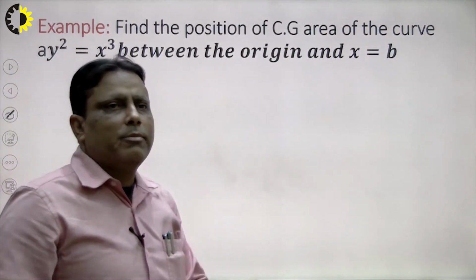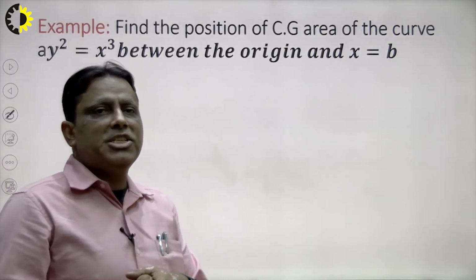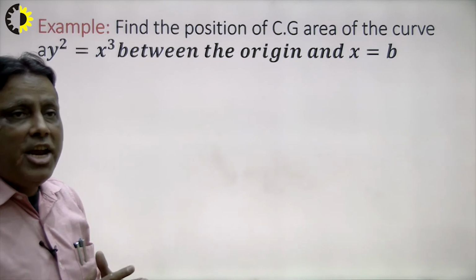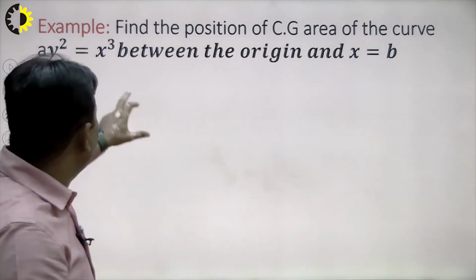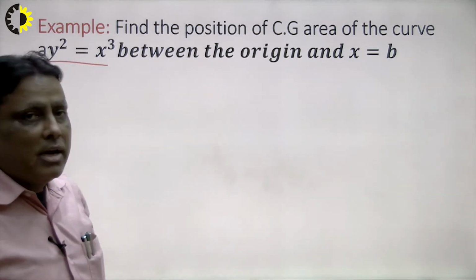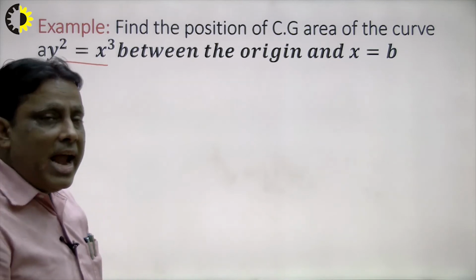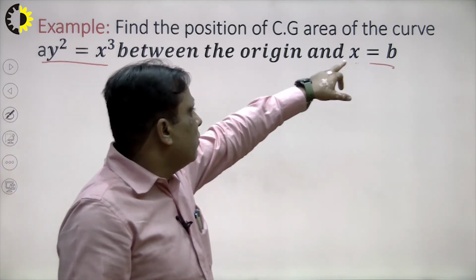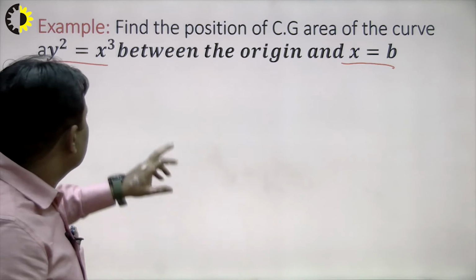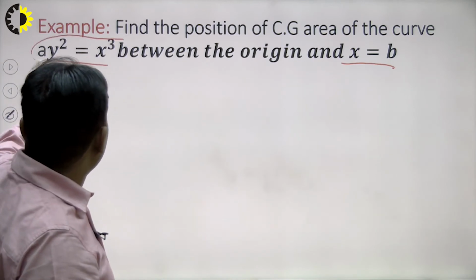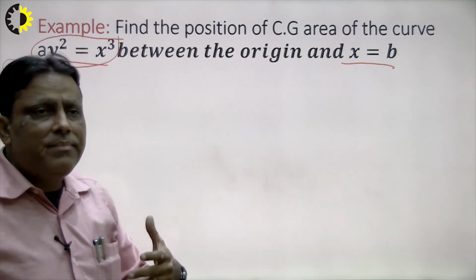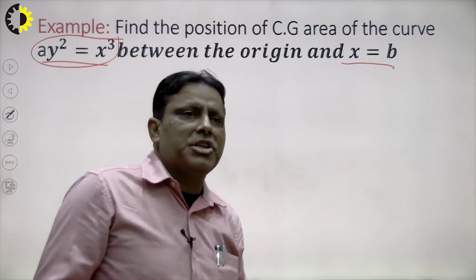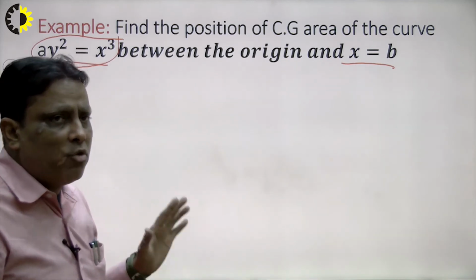And that is another problem. Find the position of the CG. CG means center of gravity, of the area of the curve a y square is equal to x cube, between the origin and x is equal to b. So first of all we see very carefully. First of all the student draws this diagram, and how to draw the diagram we saw in the previous lecture. This curve contains even power of y.